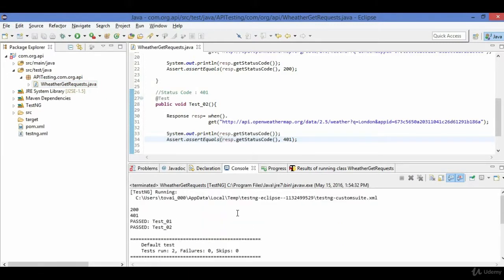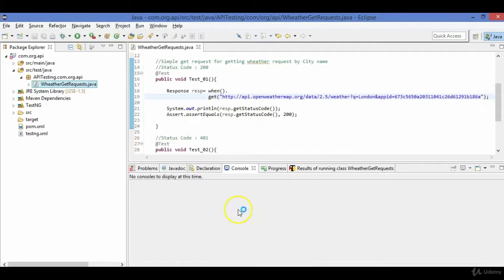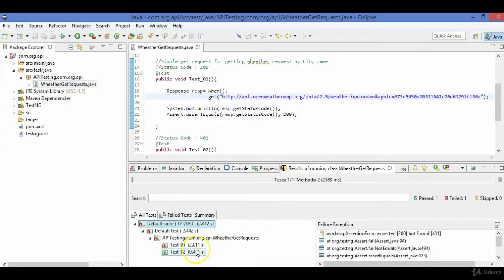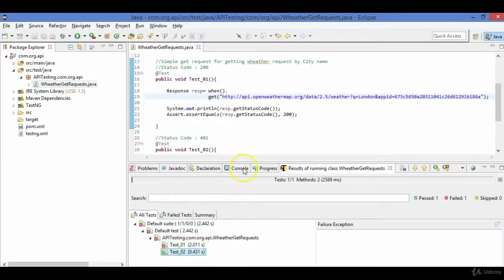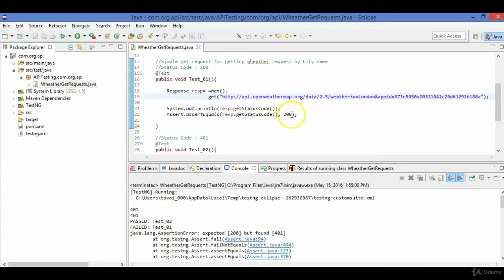So there were two tests and both test cases passed, because in the first case it was 200, and in the second case, as the key was wrong, it should return 401. Let's say the status code returned was different, if in your first test case this E was missing, then let's see what will happen. If I run this as a TestNG test, and if you check here, your first test case is failed. The reason for the failure is that in your first test case you were expecting 200 status code, but it returned 401 because your key was wrong.